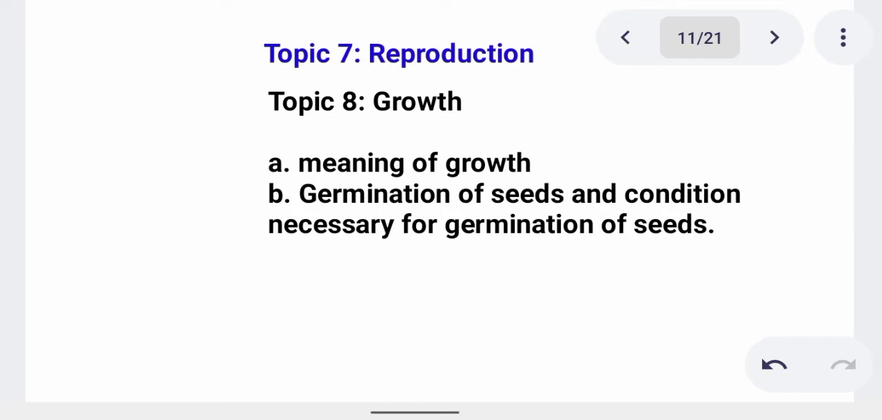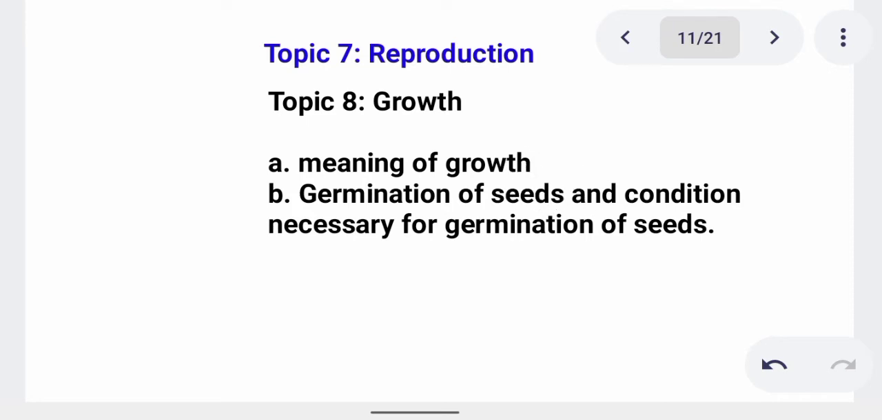Under asexual reproduction, we have things like binary fission, fragmentation, and budding. Budding occurs in organisms like Hydra. Then here we talk of the meaning of growth. Growth is the irreversible increase in protoplasm of a cell, and protoplasm contains nucleus and cytoplasm. So it's very necessary to understand this growth.